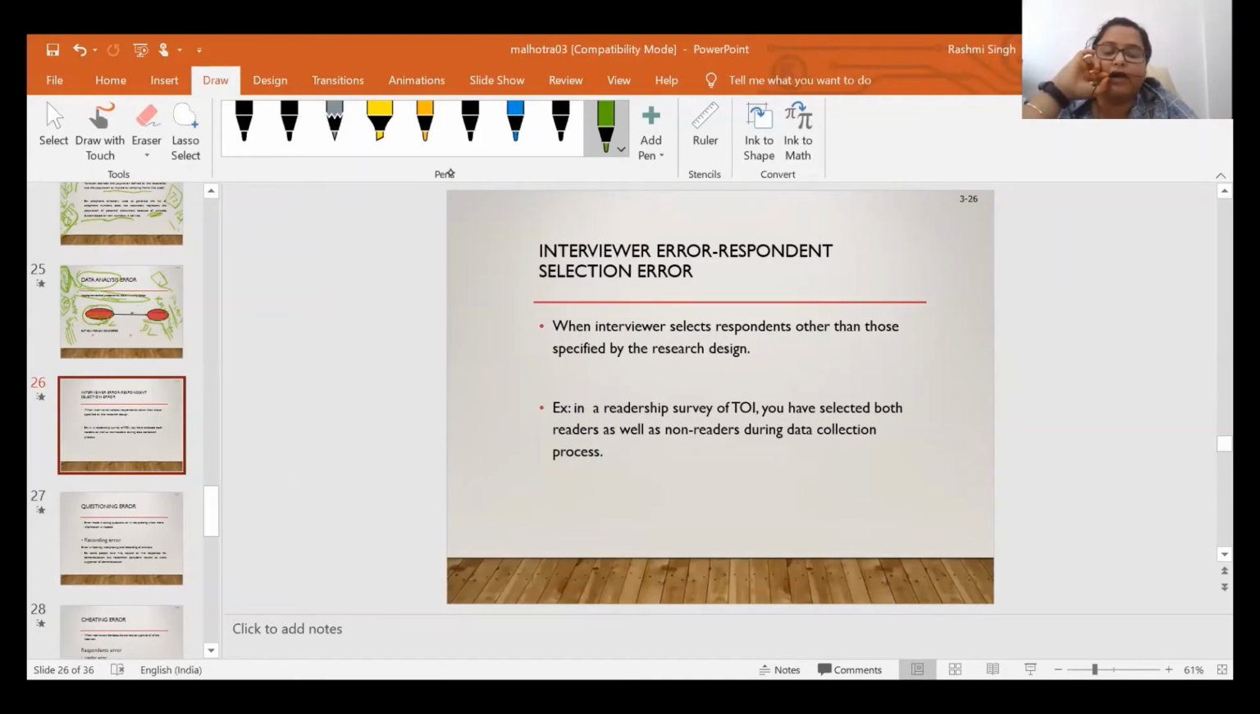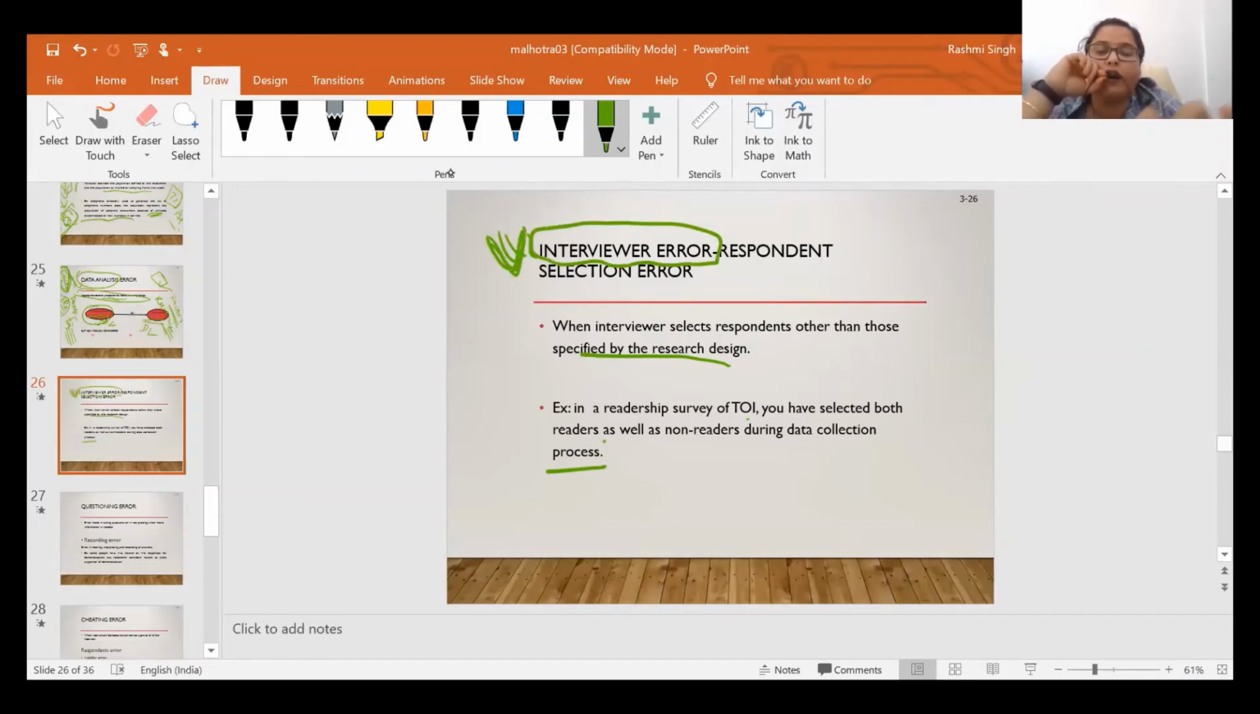In interviewer error, the first is known as respondent selection error. When interviewers select respondents other than those specified by the research design. For example, in the readership survey of Times of India, you have selected both readers as well as non-readers during the data collection. That is the error that is made by the interviewer.